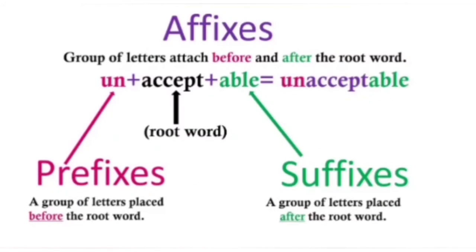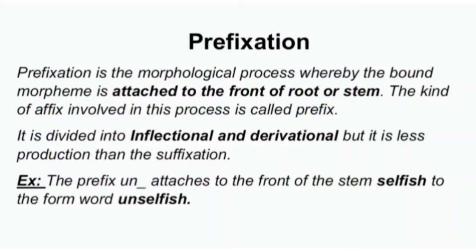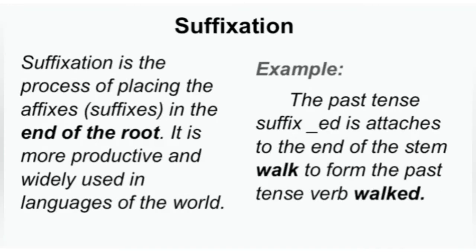Prefixes and suffixes are groups of letters attached before and after the root word. Prefixation. Prefixation is the morphological process whereby a bound morpheme is attached to the front of the root or stem. The kind of affix involved in this process is called a prefix. It is divided into inflectional and derivational, but it is less productive than suffixation. For example, the prefix un attached to the front of the stem selfish forms the word unselfish.